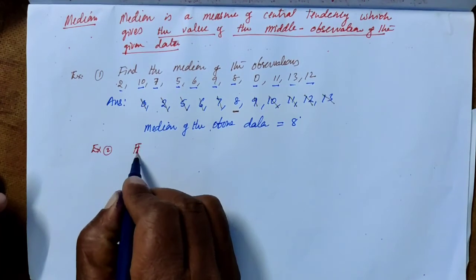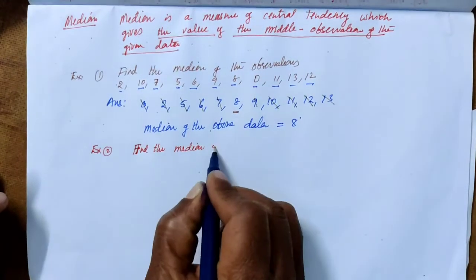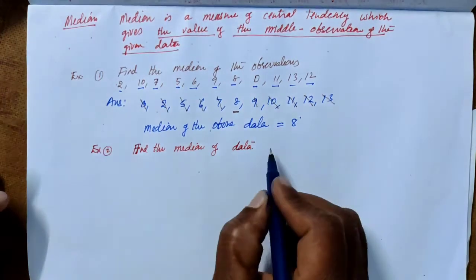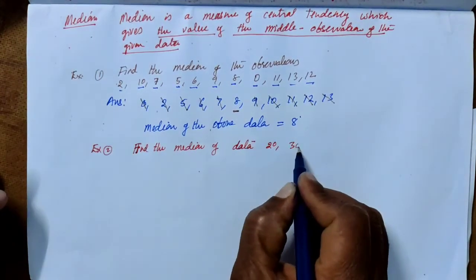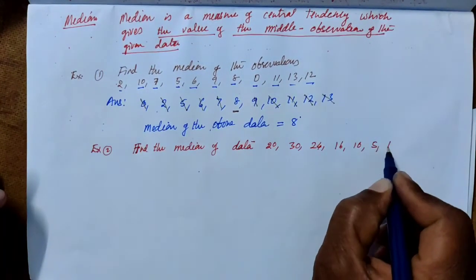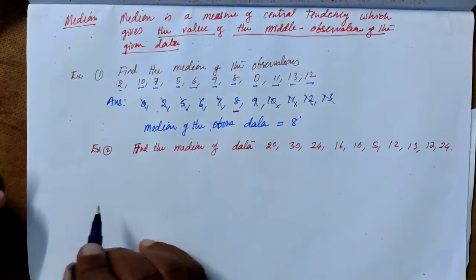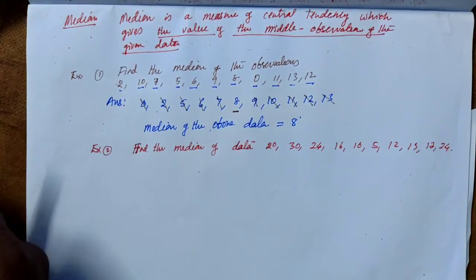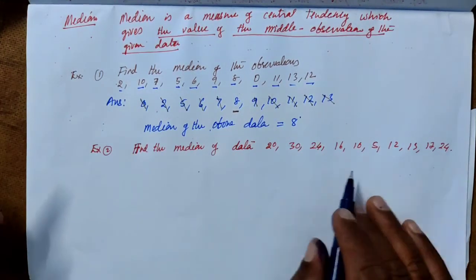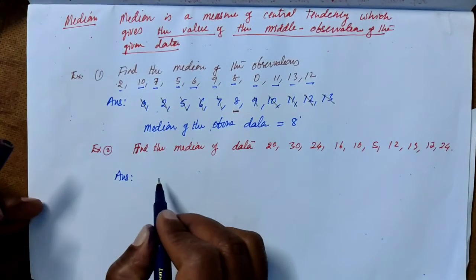Find the median of the data 20, 30, 24, 16, 10, 5, 12, 13, 17 and 24. To find the median of this data, we have to arrange these observations in either ascending order or descending order. So we arrange the data in ascending order.